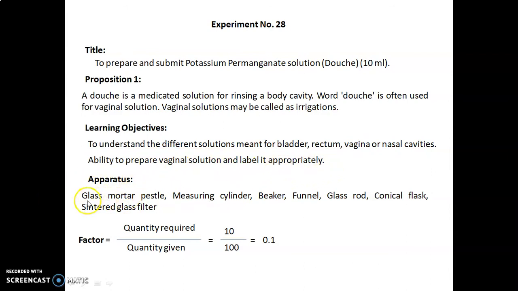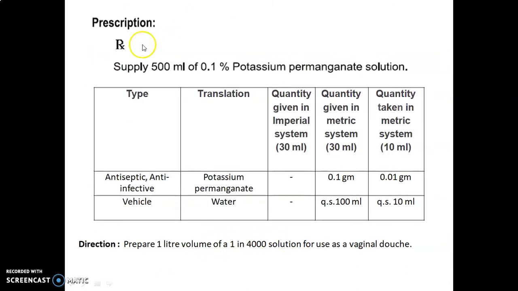Apparatus required: glass mortar and pestle, measuring cylinder, beaker, funnel, glass rod, conical flask, and sintered glass filter. Factor is calculated as quantity required upon quantity given, that is 10 upon 100, equal to 0.1. The prescription is given here: Rx, supply 500 ml of 0.1% potassium permanganate solution. 0.1% means 0.1 gram in 100 ml.